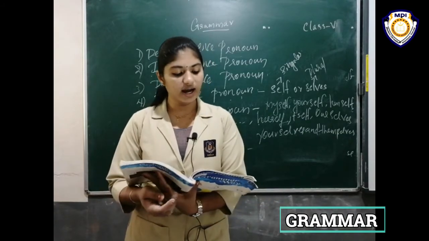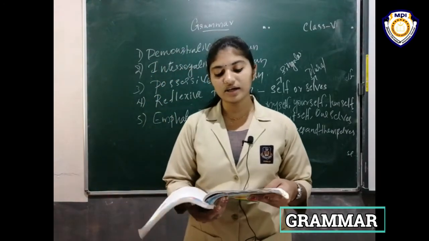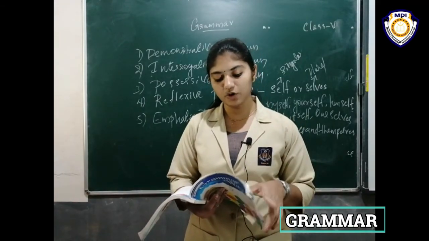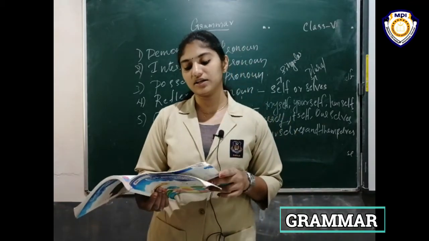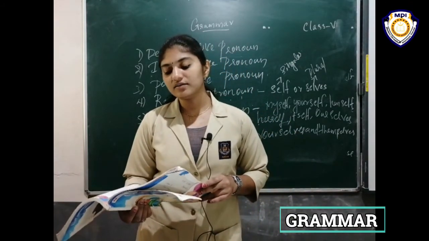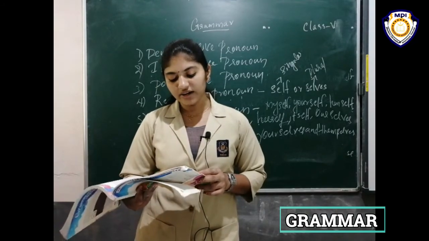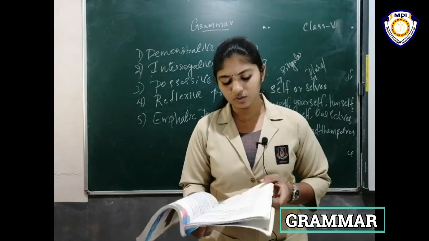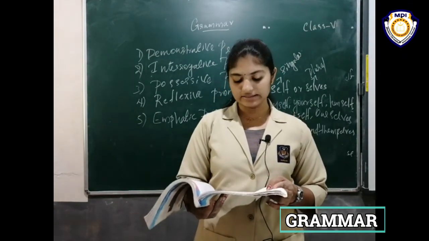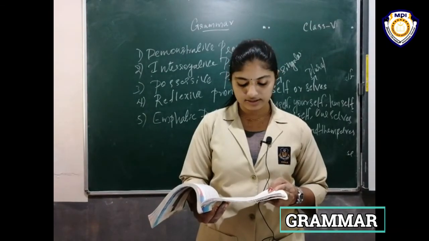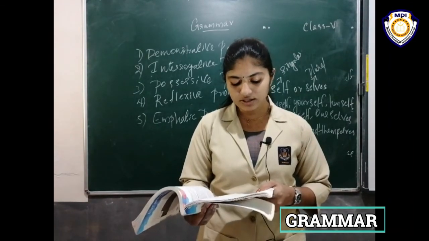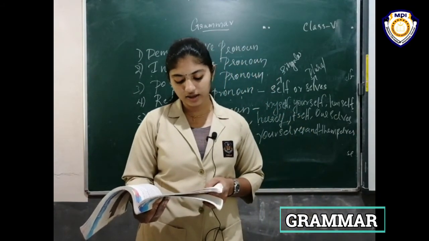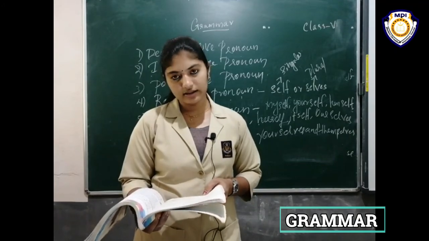Then review 1. Underline the nouns and write them in the correct columns. All of you remember this lesson: first lesson, common noun, proper noun, and then collective and abstract noun. Underline the nouns and write them in the correct columns. Then write the singular or plural forms of nouns: plateau, platypus, mouse, mice. All of you find out the answers. Then write the masculine or feminine gender of these nouns: landlord, lady.